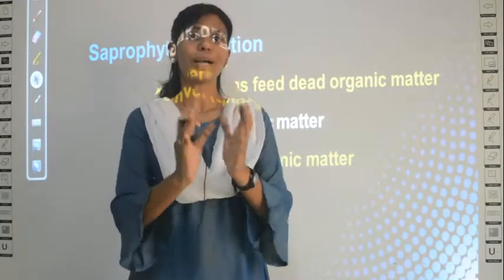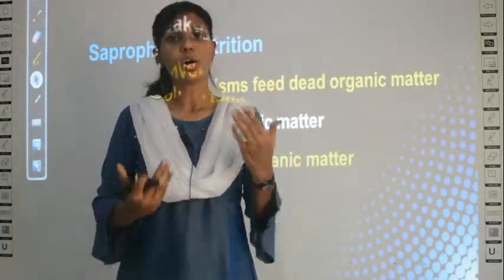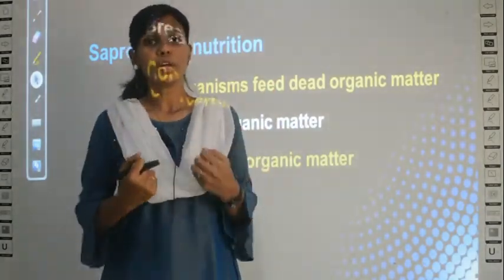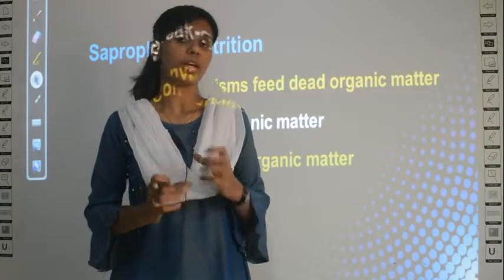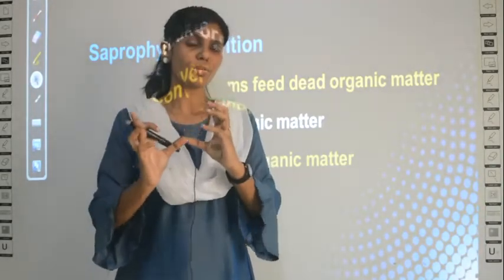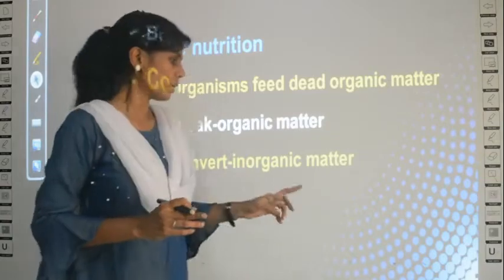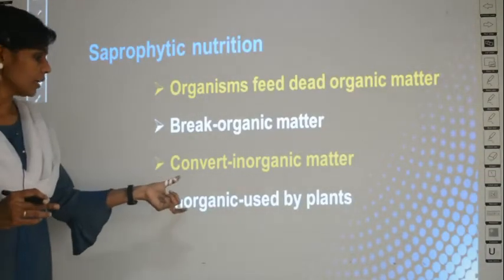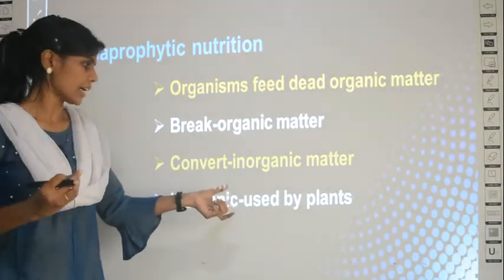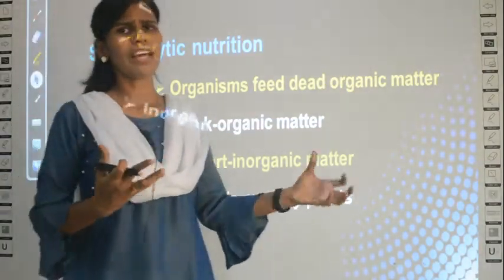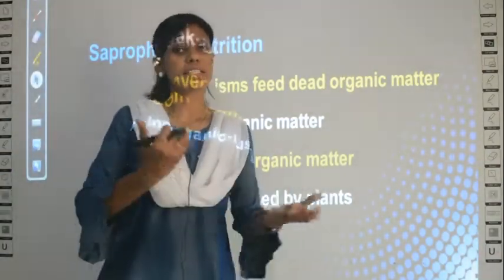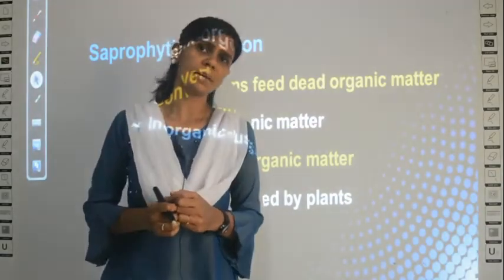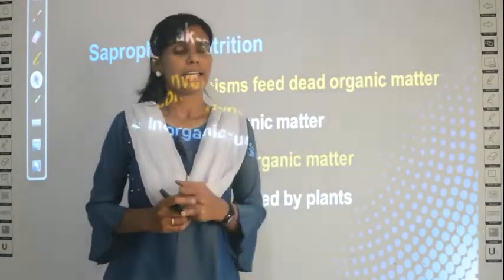If it is going to remain as organic matter, the plants cannot absorb the organic matter as nutrients. Only the inorganic form of nutrients the plants can absorb. Okay, so how is it converted from organic to inorganic? With the help of enzymes. Okay, with the help of enzymes only this can be converted. From where the enzyme comes, we will learn in the next slide.